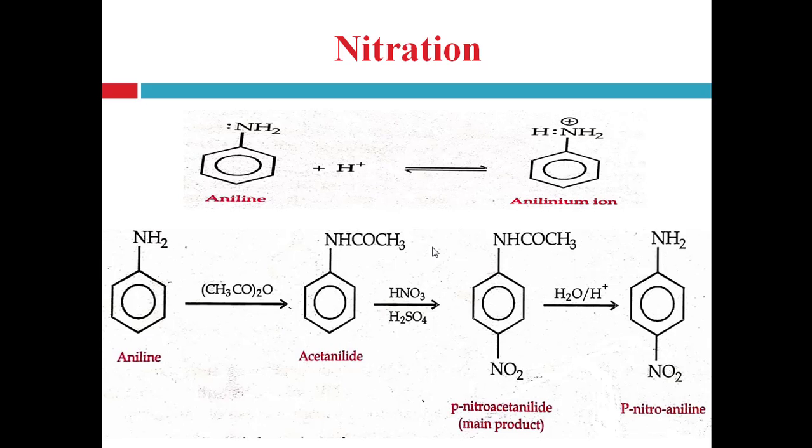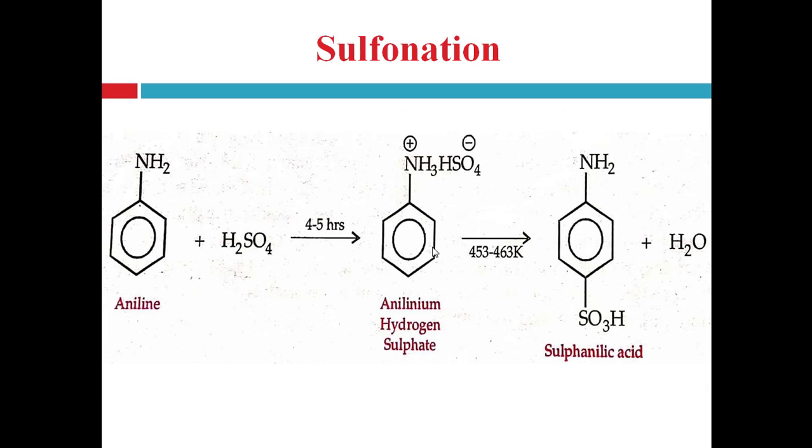You cannot directly cause the nitration of the aniline to para-nitroaniline by using nitric acid and sulfuric acid, right? So you have to first convert aniline to acetanilide, then cause the nitration of acetanilide, and then convert the para-nitroacetanilide to para-nitroaniline by acid hydrolysis, right? So keep these things in mind.